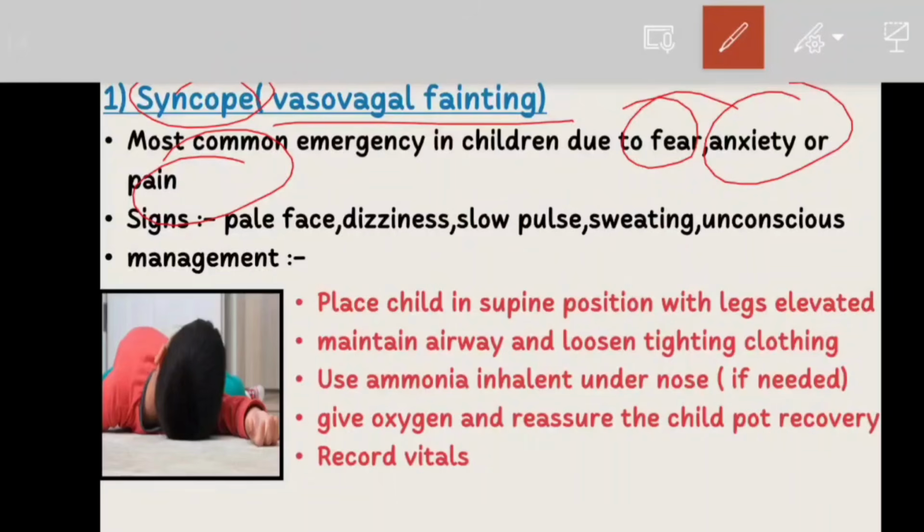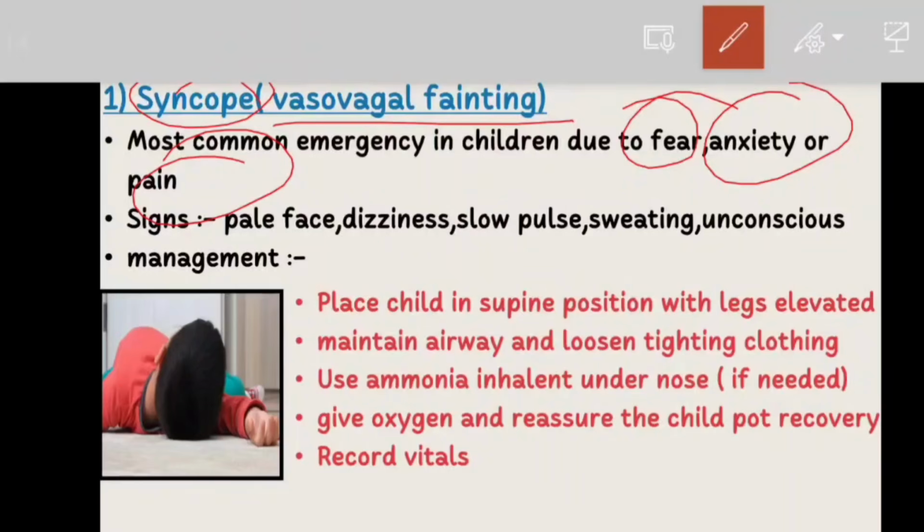For example, suppose an 8-year-old child is very scared before receiving a local anesthetic injection. Suddenly the child says, "Doctor, I feel dizzy." Within a few seconds, the child becomes unconscious. This is a typical example of syncope. So can fear alone make a child faint? The answer is yes, because anxiety can trigger syncope even before the treatment starts.